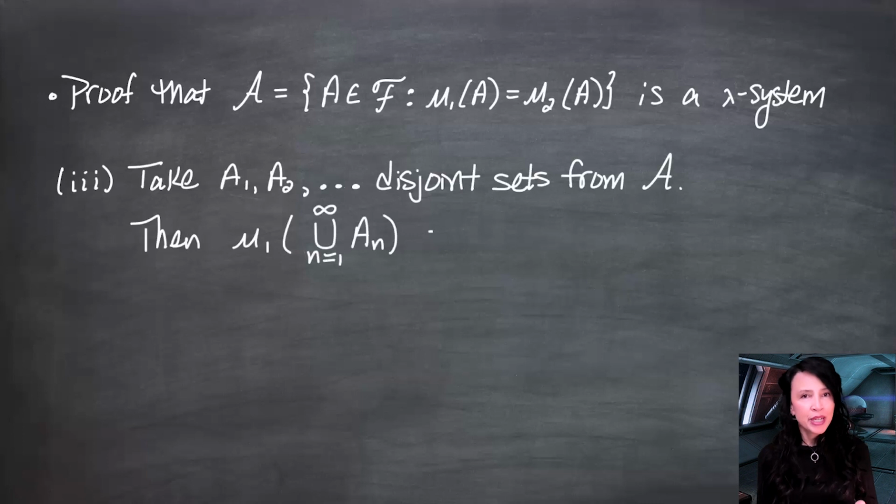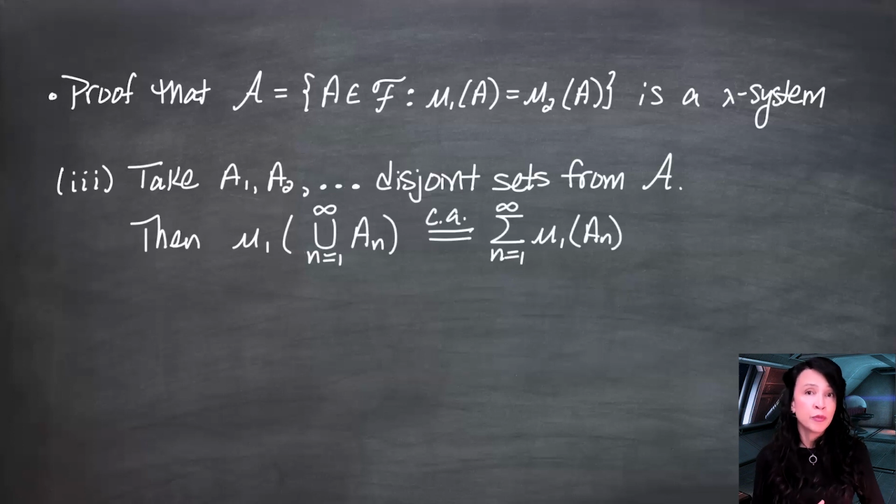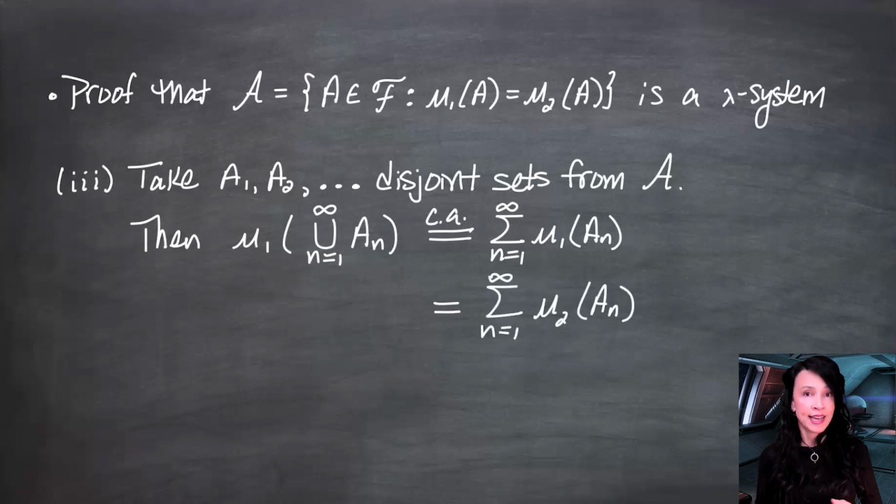Mu1 of the union, because mu1 is a valid measure, and because this is a union of disjoint sets, I can use the countable additivity property of a measure. I can rewrite this as the sum of mu1 of the individual A's. But because these A's came out of curly A, mu1 of each of these A's is the same thing as mu2 of each of these A's.